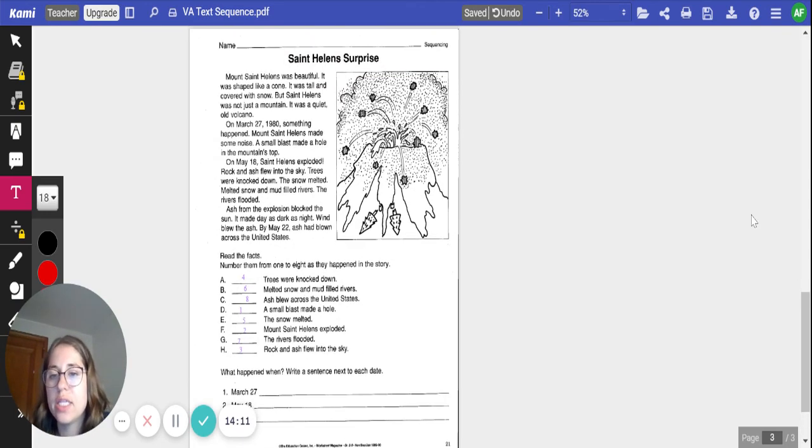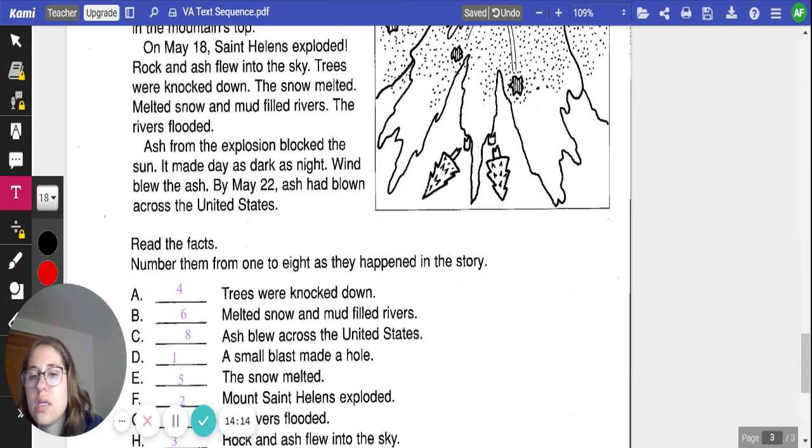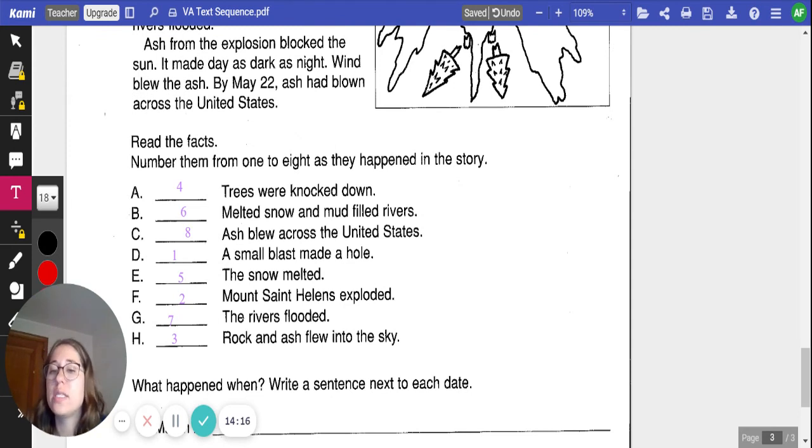Okay, let's go ahead and check these. We said number 1 was a small blast made a hole. Then Mount St. Helens exploded. For number 3, rock and ash flew into the sky. Number 4, then trees were knocked down. Number 5, the snow melted. Number 6, melted snow and mud filled rivers. Number 7, the rivers flooded. And number 8, ash blew across the United States.